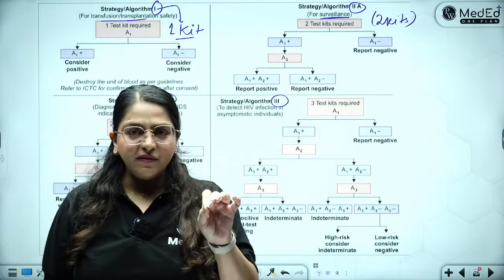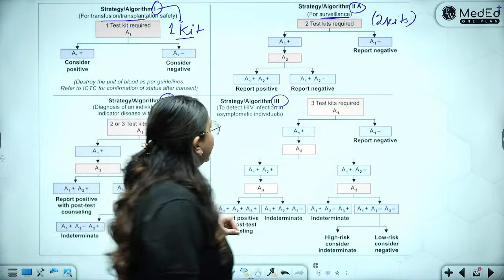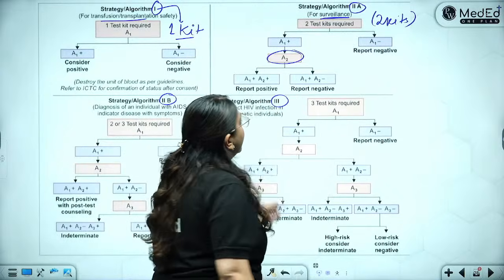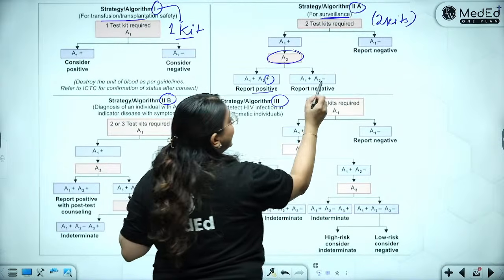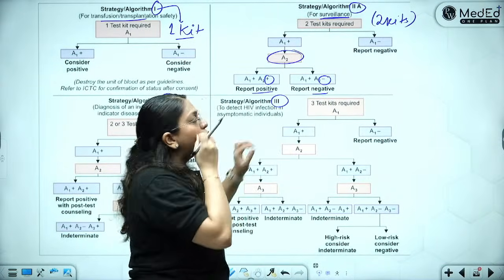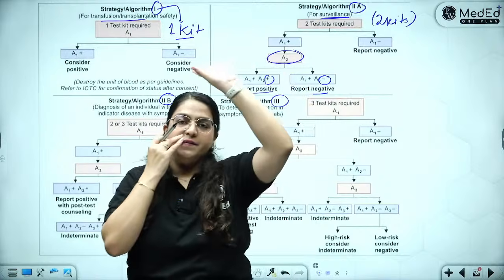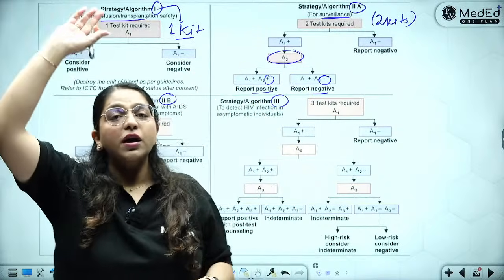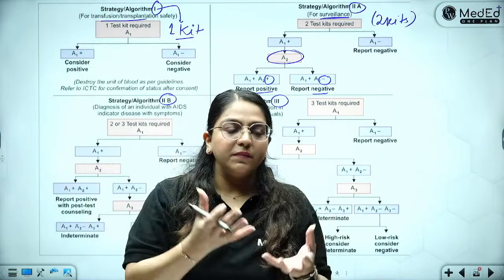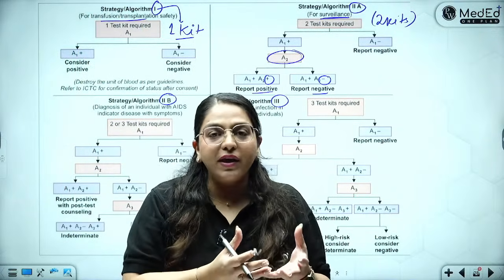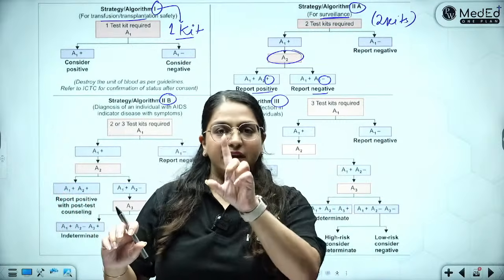If it's positive, then you listen to whatever the second kit says. If the second kit says positive, you call it positive. If the second kit says negative, you call it negative. You don't care now what the first kit has said. So, algorithm 1 was done on the collected blood in the blood bank: positive, positive, negative, negative, 1 kit.